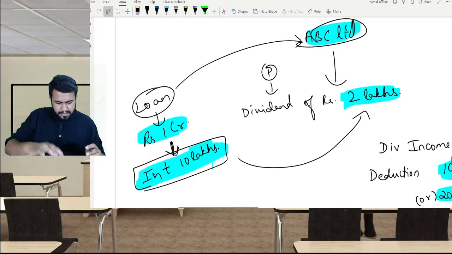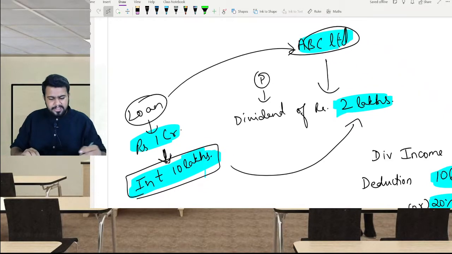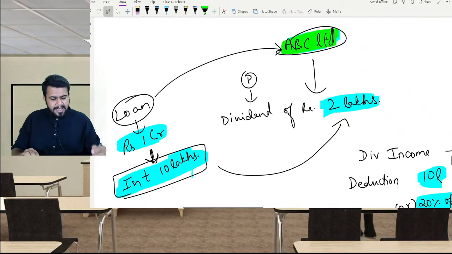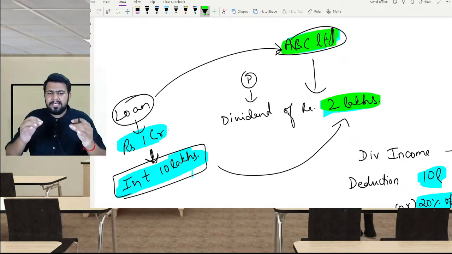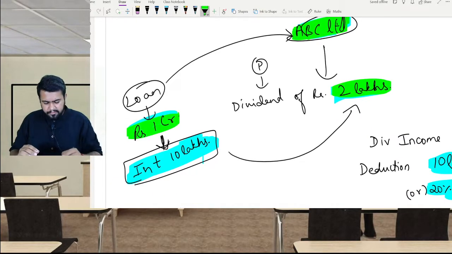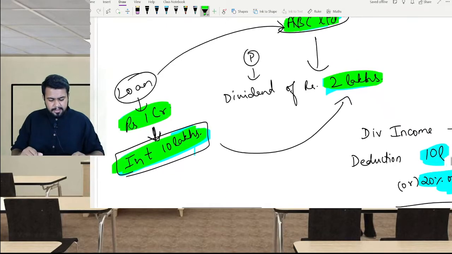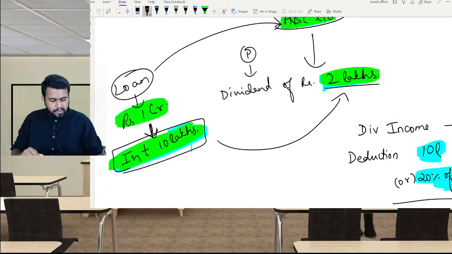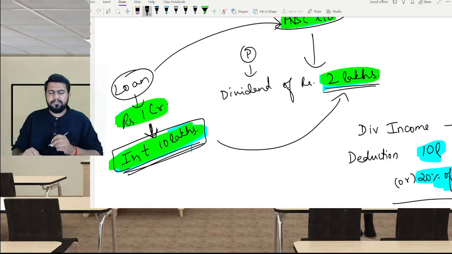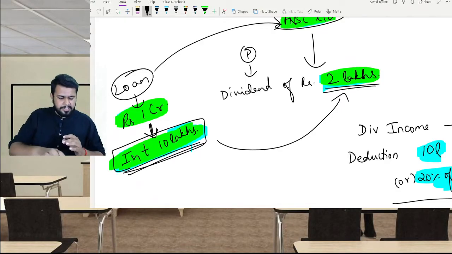For example, I am having shares in ABC Limited and I received a dividend of 2 lakh rupees. For buying the shares of ABC Limited, I took a loan of 1 crore, and in that year I have paid interest of 10 lakh rupees on such loan. Correct? So what is my income? 2 lakh rupees. What is my expense? Interest expense is 10 lakh rupees.